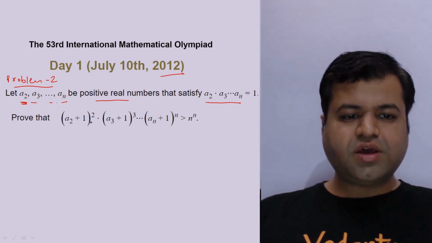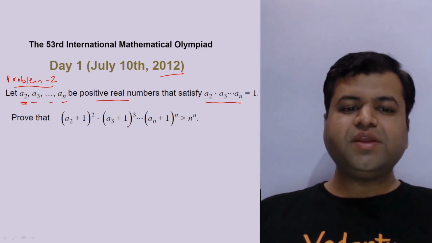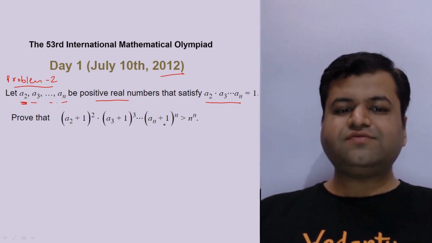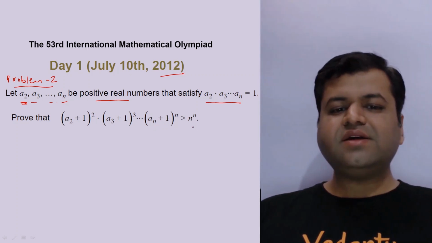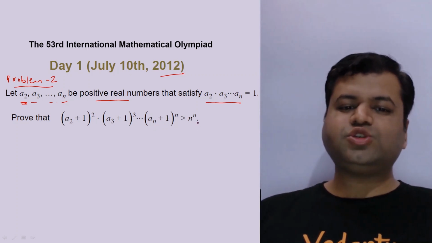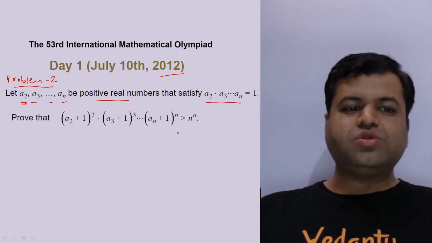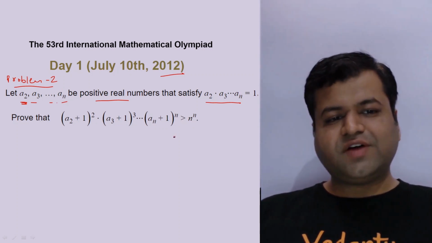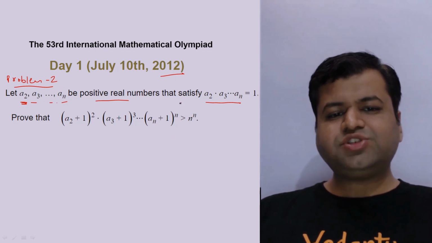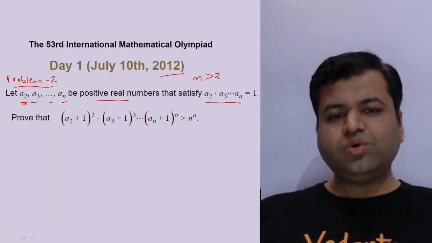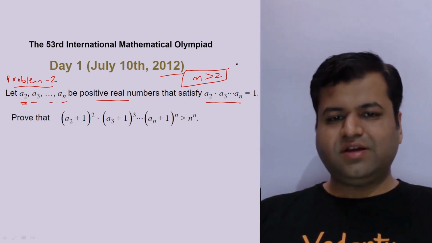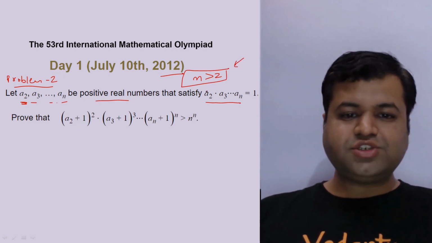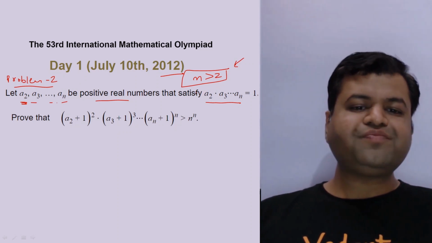(a2 plus 1) square into (a3 plus 1) cube and so on, (an plus 1) power n, that is greater than n raised to power n, right? In this question, I guess according to me, there is one thing missing, that n should be greater than 2, as there should also be equality. We will prove this later, why it should be written that n is greater than 2.